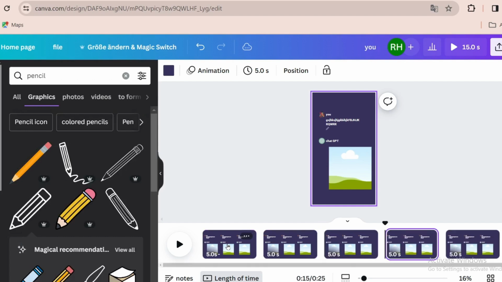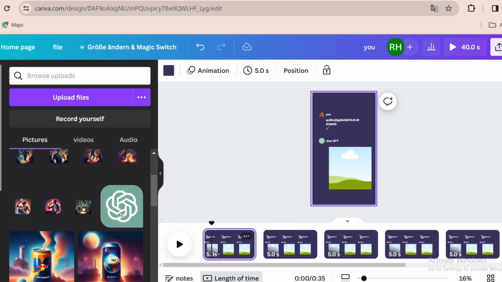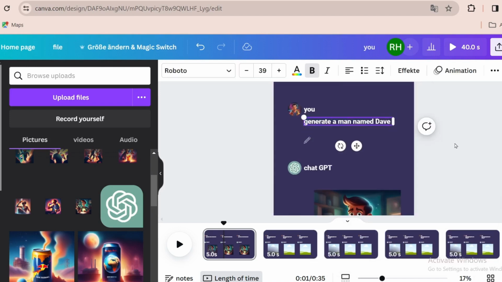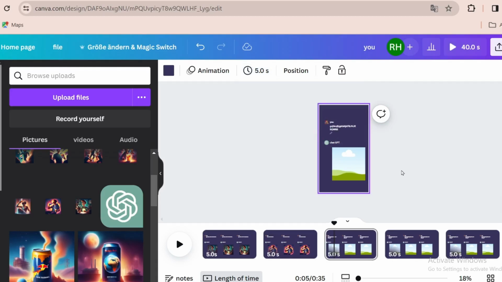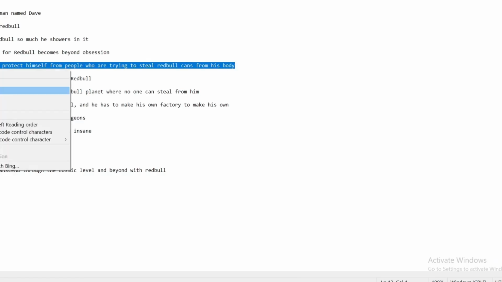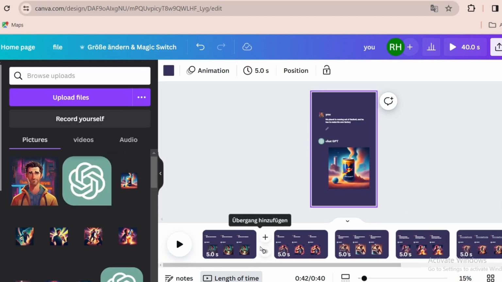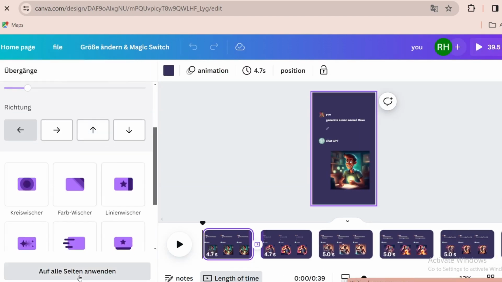Let's copy and paste the same page 8 up to 10 times, the same as the number of prompts you have. After doing that, let's paste the prompts in the text box we added before. Let's paste every image for the prompts in the rectangular frame. For this, I will do it fast. Okay, now let's make a transition slide for all the pages. So now we are done creating it.